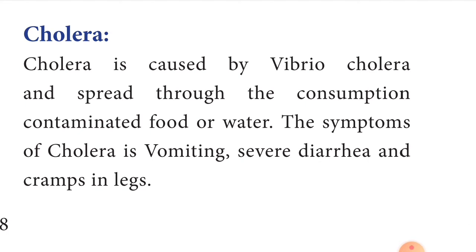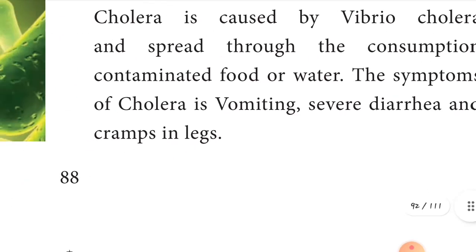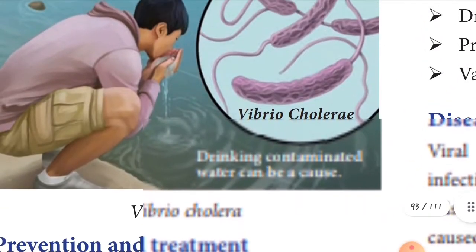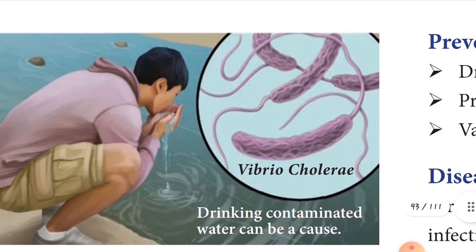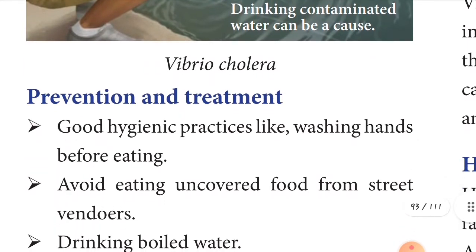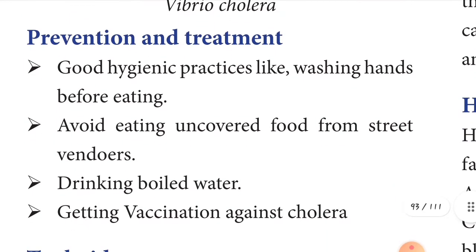What are the symptoms of cholera, children? The symptoms of cholera are vomiting, severe diarrhea, and cramps in the leg. That's very important, children. And see this picture, children. Drinking contaminated water can be a cause. That is called Vibrio cholerae. See the structure of this Vibrio cholerae, children. See this lavender color. And what are the preventions you should take, children?